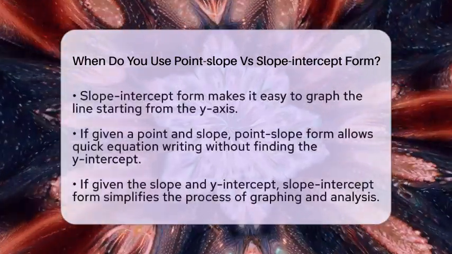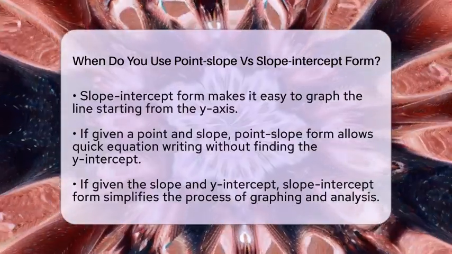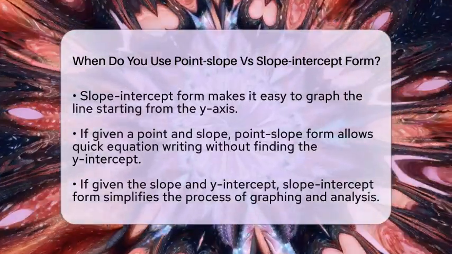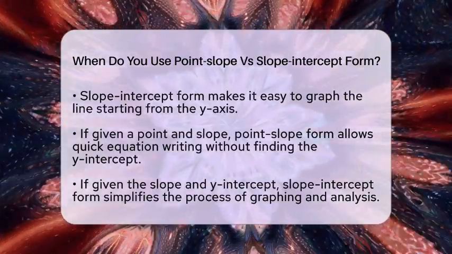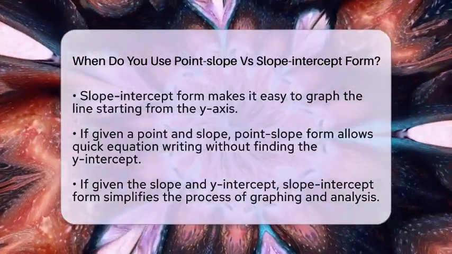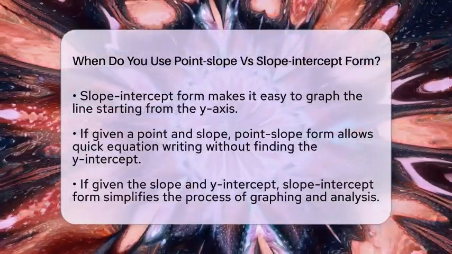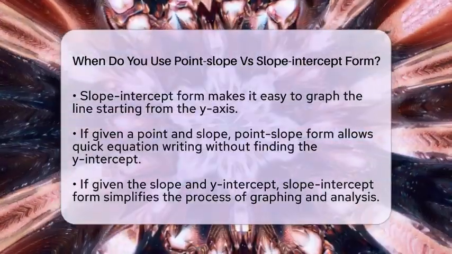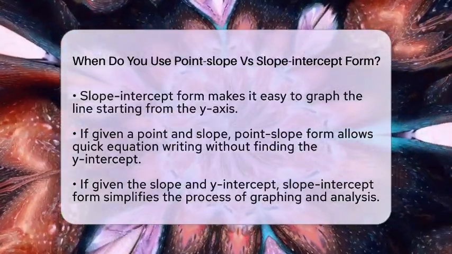In practice, if you are given a problem where you know the slope and a point that is not on the y-axis, point slope form is your go-to. For example, if a line passes through the point 3, 4, and has a slope of 2, you can write the equation right away using point slope form. This saves you steps because you don't need to find the y-intercept first.